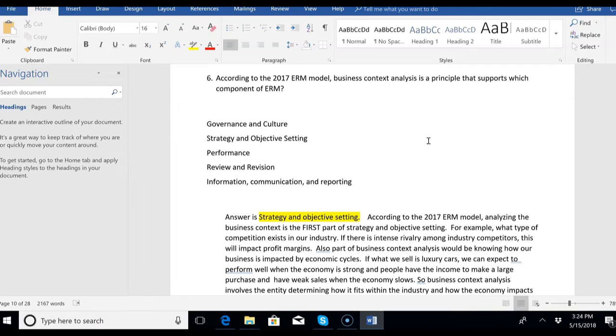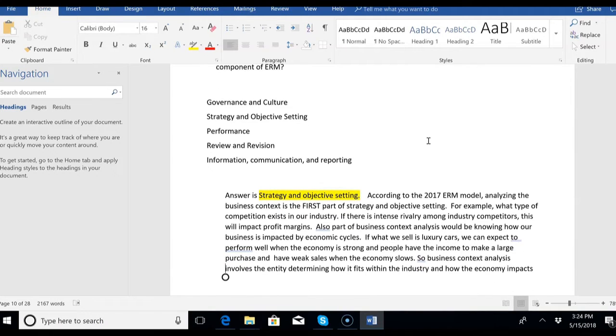well, we have to determine things like what type of competition exists in our industry. Part of doing a business context analysis is understanding your industry. Is there intense rivalry among your competitors? If so, that's going to impact profit margins. Also, part of business context analysis would be knowing how our business is impacted by things like economic cycles, right? Because if what we sell is luxury cars, then we can expect to perform well when the economy is strong and people have the income to make a large purchase, but we're going to have weaker sales when the economy slows.